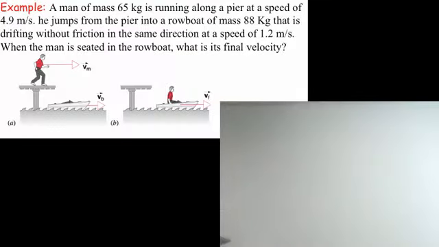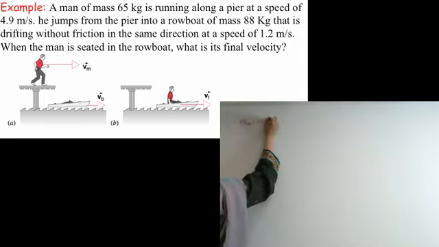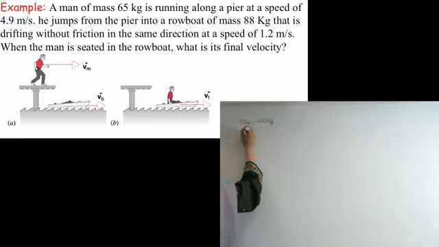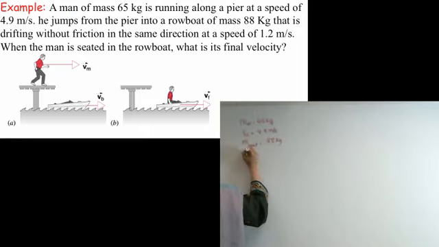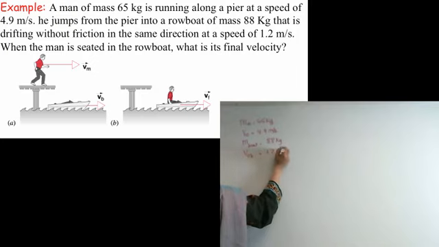So example 2, it says the mass of the man is 65 kilograms, and he's running along the pier with initial velocity 4.9 meters per second. And the mass of the rowboat, I'm just going to call it boat, is 88 kilograms, and it is initially going at 1.2 meters per second.